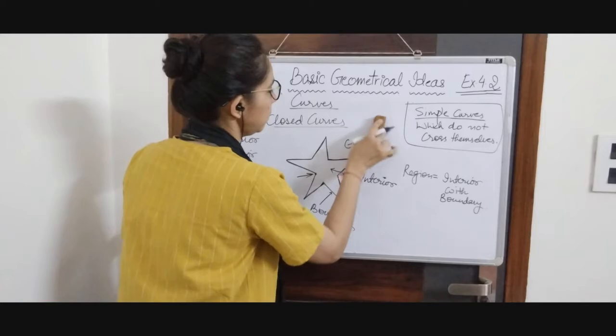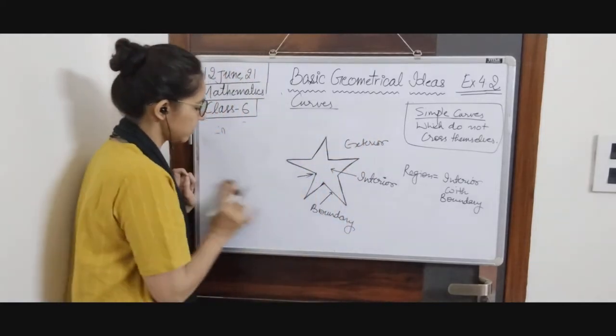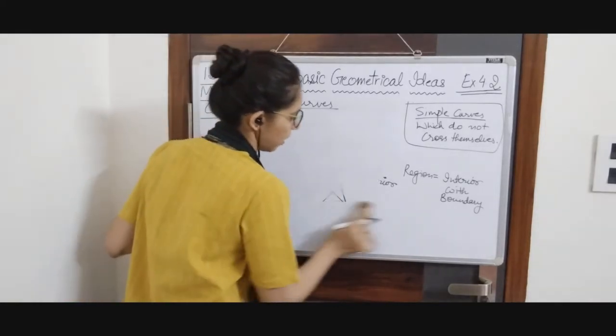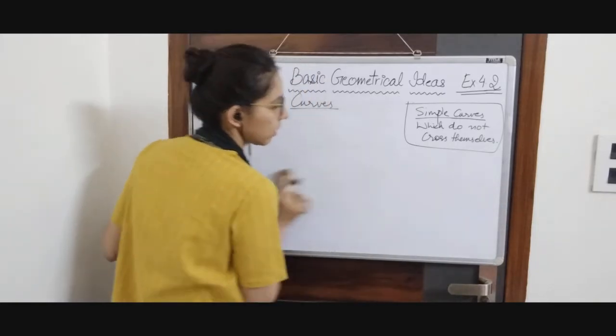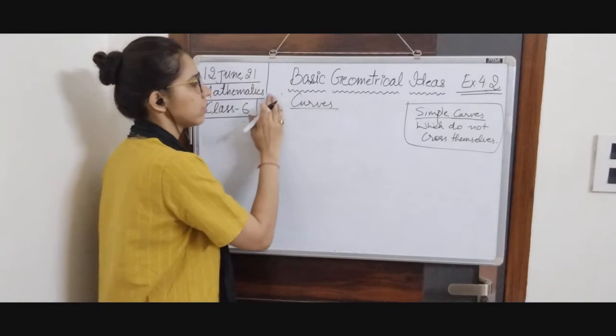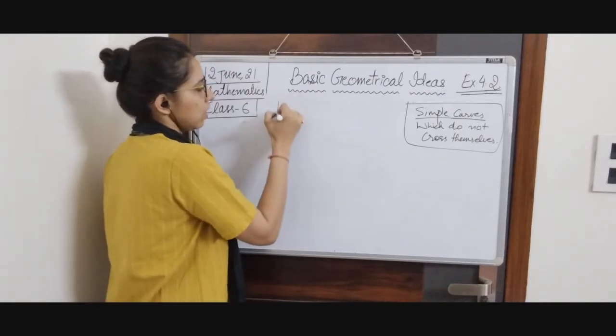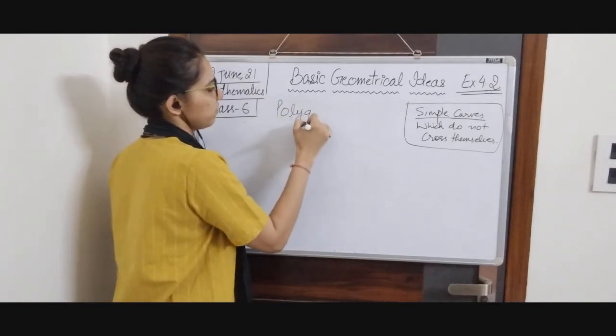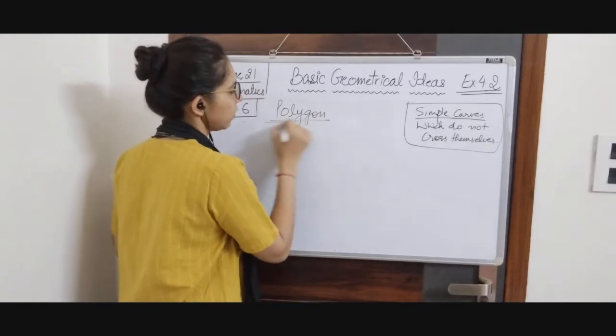Next one is polygon, which we will be using a lot.